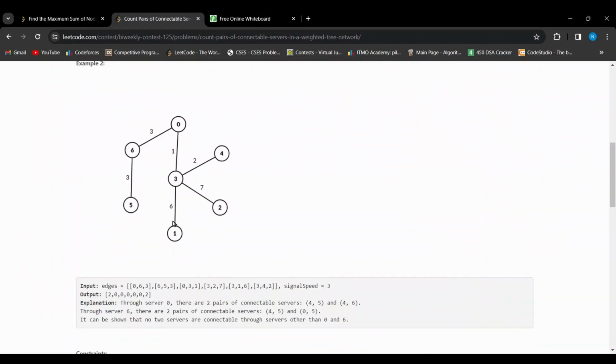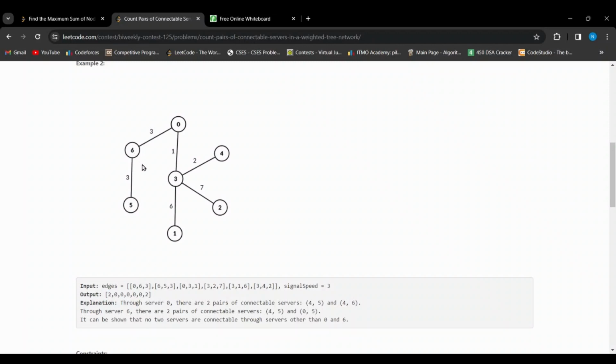Similarly, on this branch, 3 does not have a valid distance, 2 does not have a valid distance, that is 8, and 1 does not have a valid distance, 7. Only 4 has a valid distance of 3, which is divisible by signal speed, and that's why we have only one valid node on this branch. So for 0, the valid pairs that can be connected through 0 are 4 and 6, and 4 and 5, and that's why we have 2 here.